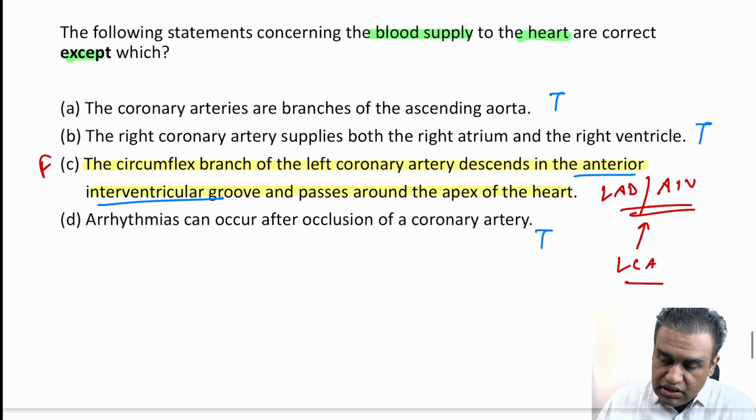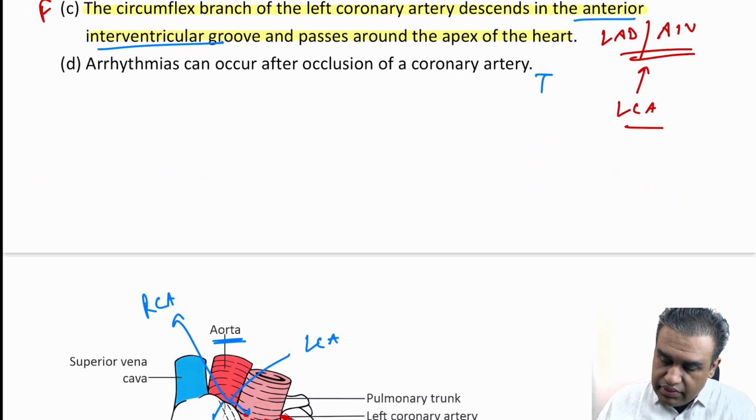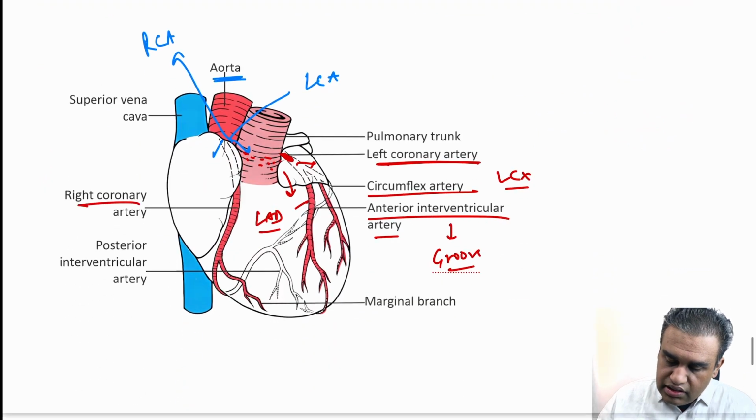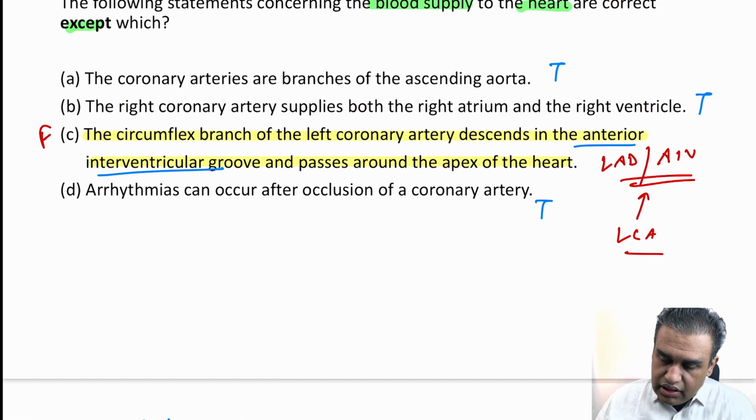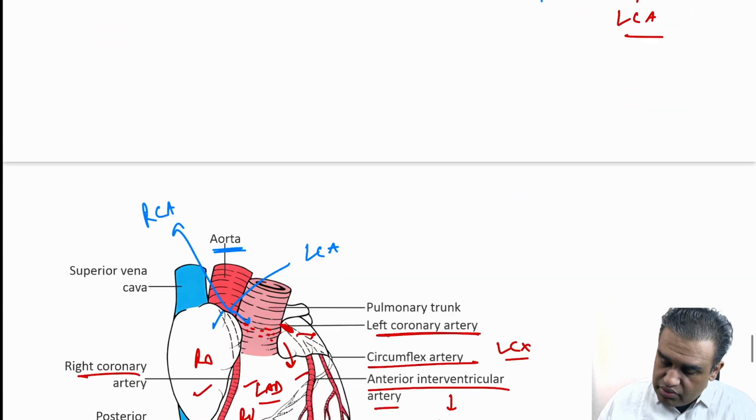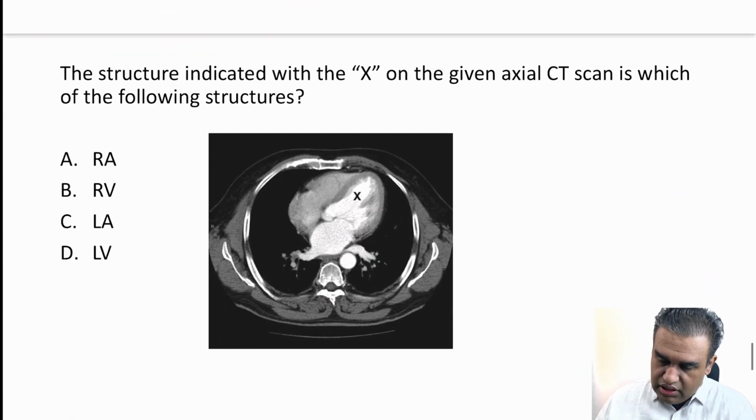Okay, so you can see option number C. Therefore, that was the answer, simple as that. While the RCA, you can see, is running between the RA and the RV, and therefore it supplies both RA and RV. I guess that was our second option, right? The right coronary supplies both RA and RV. So you can see over here. Fair enough. Let's see the next one.